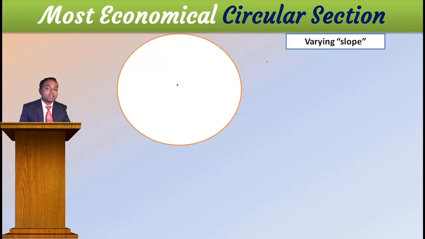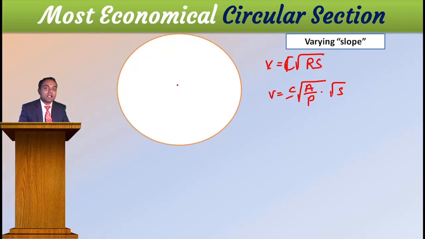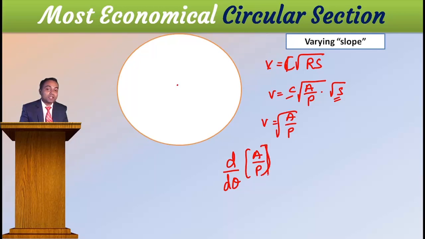Condition for maximum velocity, look here. V is equal to c into square root of rs, so V is equal to c into square root of a by p into root s. Now c and root s are constant, remove them. Then velocity depends on a by p. Therefore my condition will be differentiation of that with respect to theta. In the last case a cube by p was there, but here a by p is enough. Differentiate this and equate to 0.